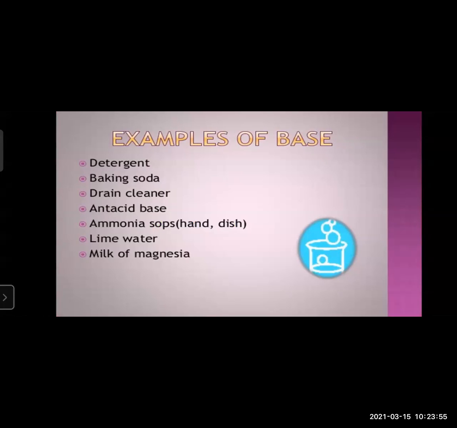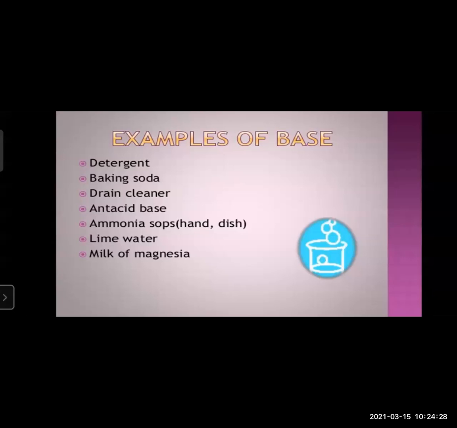Examples of bases: detergent powder which we use for washing clothes; baking soda which we use for preparing cakes, bhajias, doklas and all, that is sodium bicarbonate; drain cleaner; bleaching powder; antacids; ammonia; soaps; hand and dish bars; lime water; and milk of magnesia.